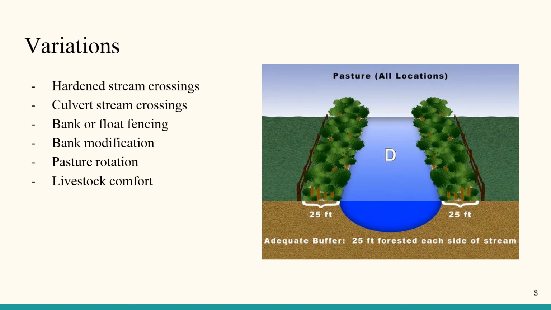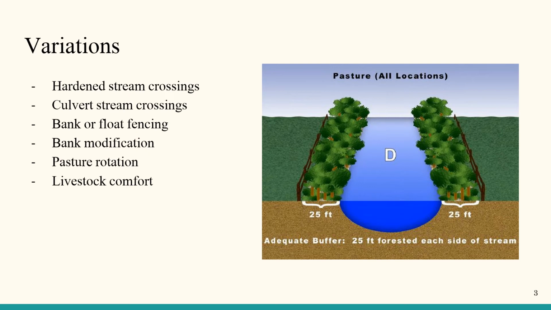Another form of modification is a buffer system, which is when plants are planted along the bank to protect from erosion. It traps sediment, cleans storm runoff, and it prevents the livestock from going onto the bank.